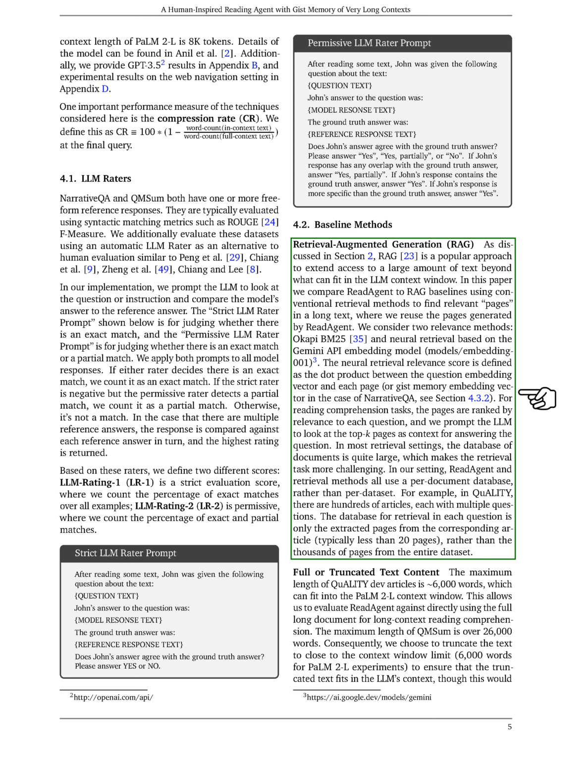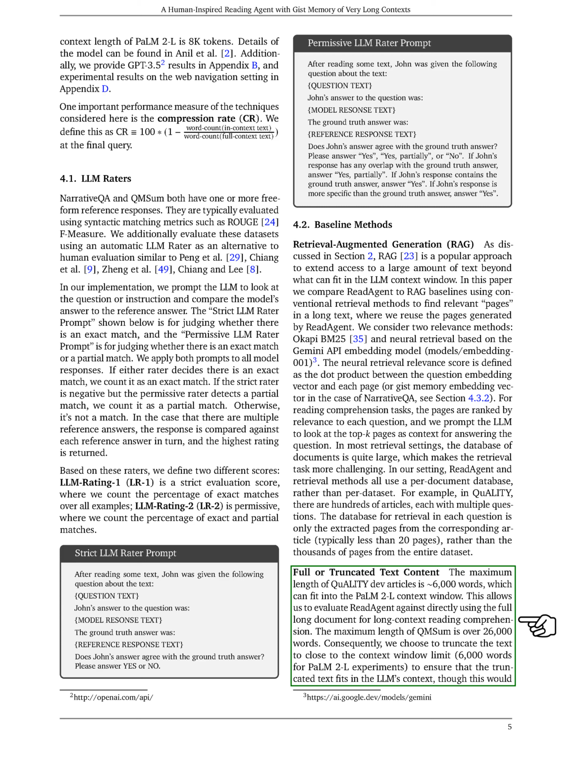We also examine the use of full or truncated text content. For example, the longest articles in the quality development set contain around 6,000 words, which can fit within the context window of the PaLM-2L model. This allows us to directly compare ReadAgent's performance against using the entire document for comprehension tasks. However, for texts longer than the context window, such as those in the QM-SUM dataset, we truncate the text to ensure it fits within the model's memory, though this generally provides a weaker baseline.